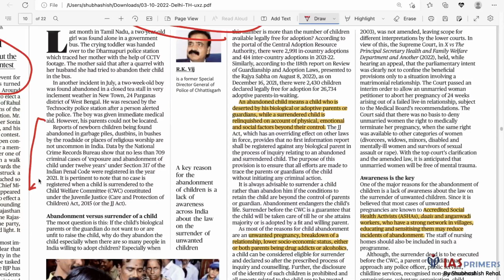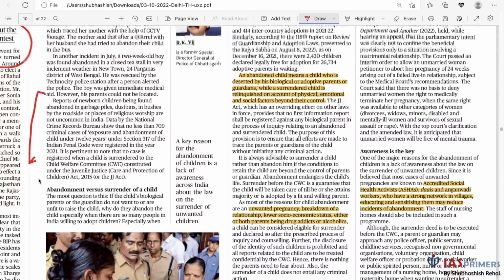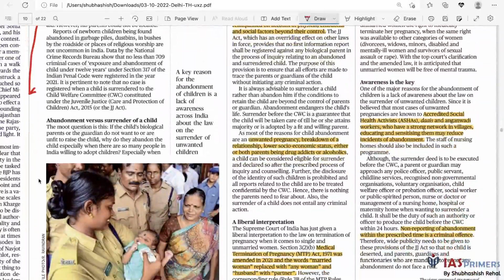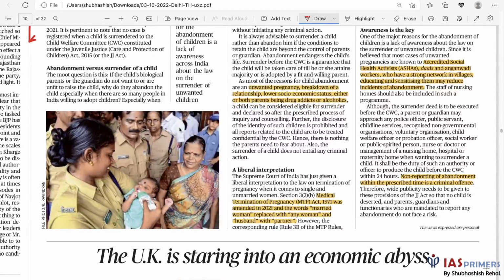Okay. So what is the government doing about it? I mean, obviously, we understand why it should be done, but what is the government doing about this? So one is the Juvenile Justice Act.